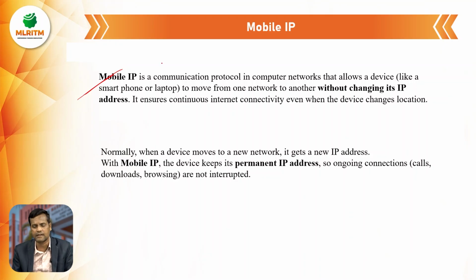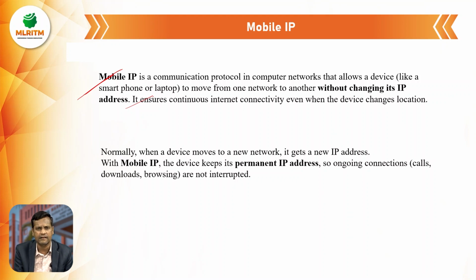So mobile IP is a communication protocol in computer networks that allows a device like a smartphone or a laptop to move from one network to another without changing its IP address. So it ensures continuous internet connectivity even when the device changes location. If we are on the internet continuously and we are moving from one place to another, at that time the mobile IP should not be changed.